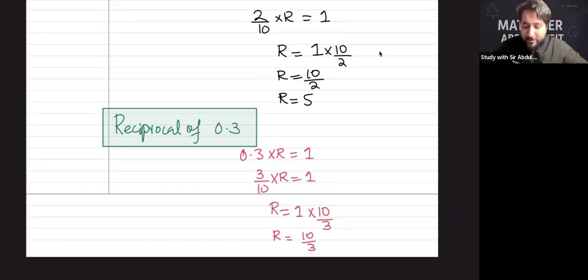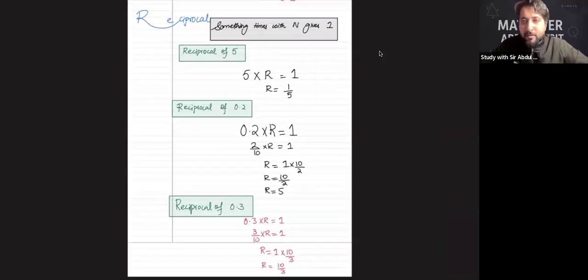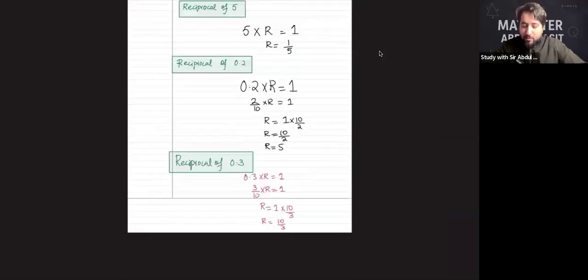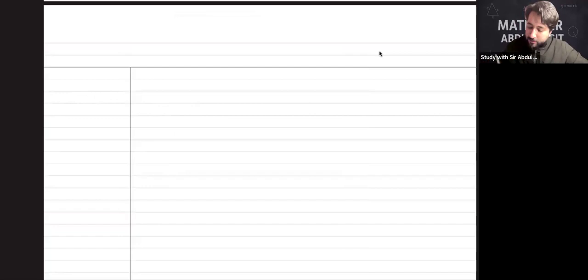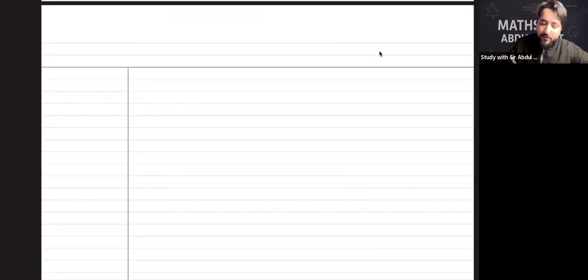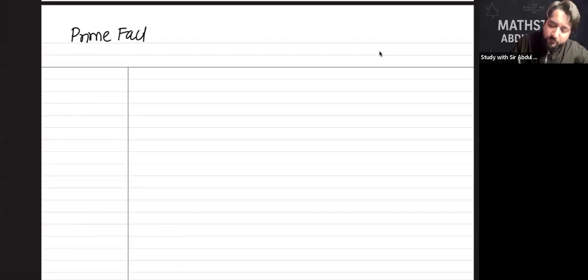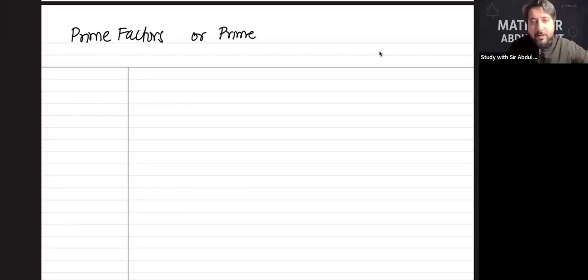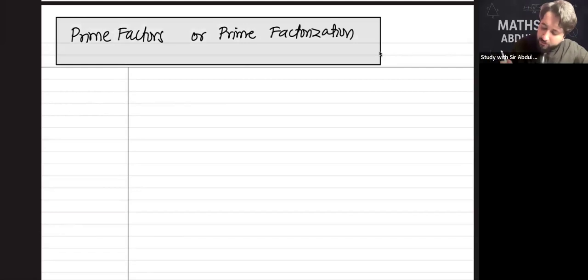So guys, I hope it's easy. Yes or no? Yes? Good job. So moving forward, we are going to discuss now the prime factors and multiples. Prime factors and multiples. So guys, do you know what are factors?